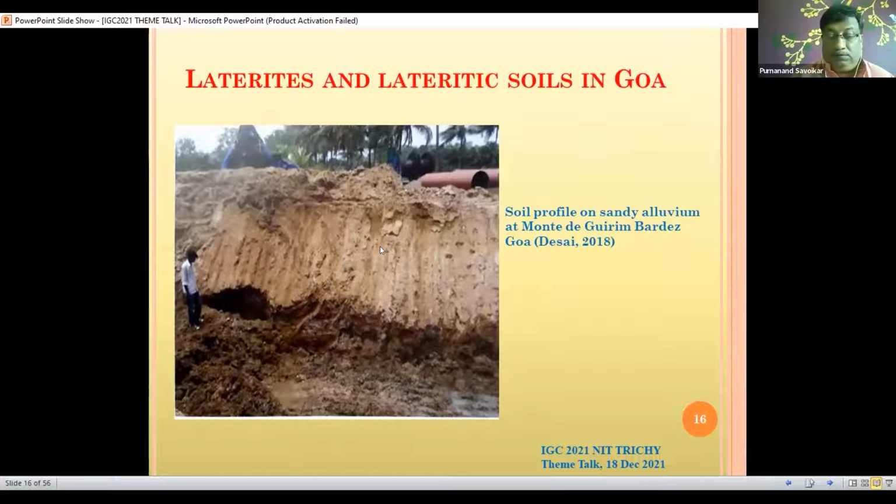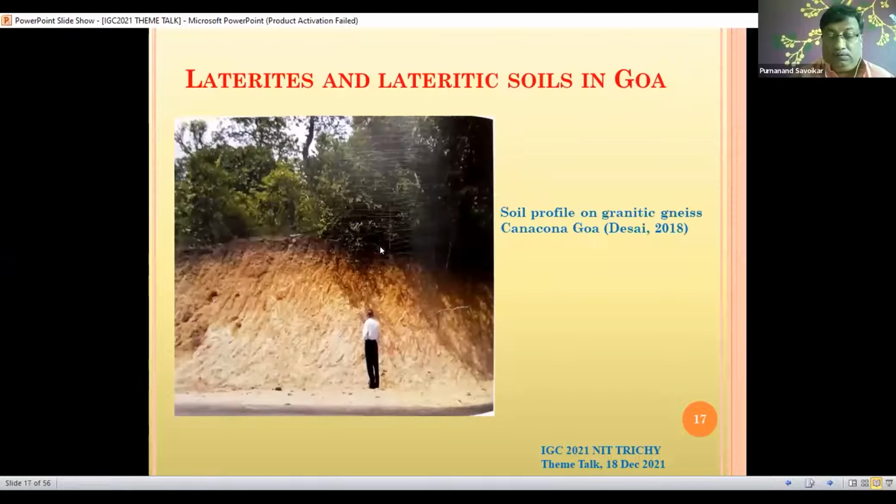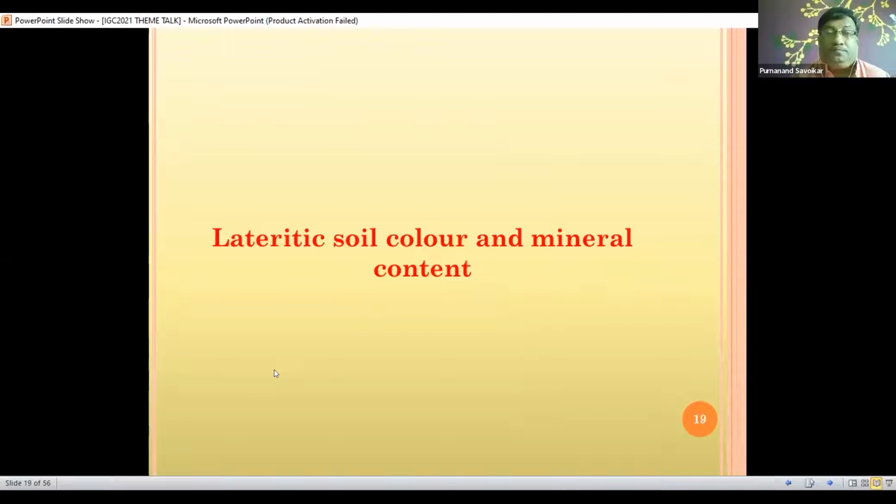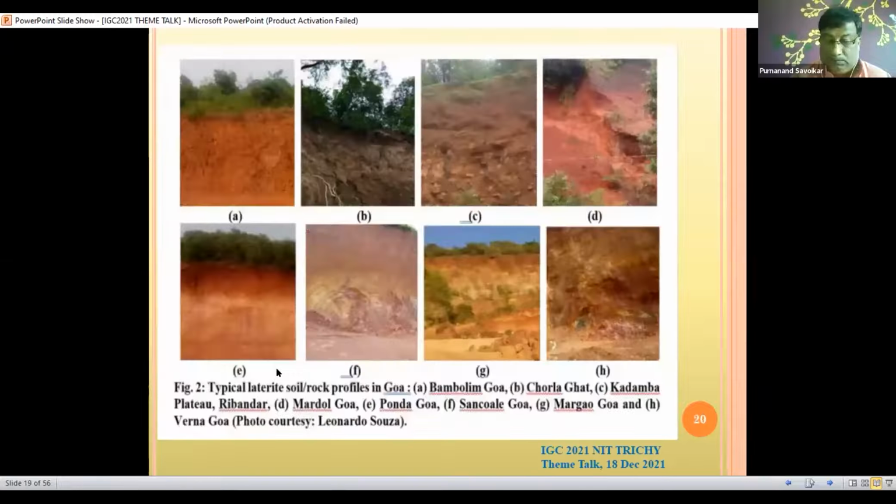This profile has granitic gneiss at the base, and the soil is almost orange to yellowish in color. This type of lateritic soil is observed in South Goa, in a place called Kankon, where the color of the soil again changes to dark orange or brown. In Goa, these varieties of colors of lateritic soils are observed, and all these color changes are due to the presence of various minerals in it.